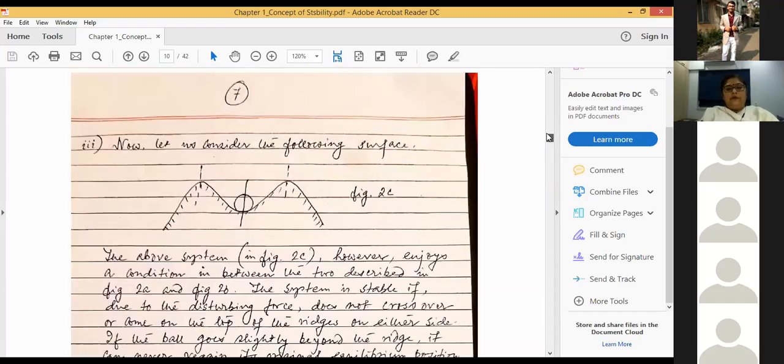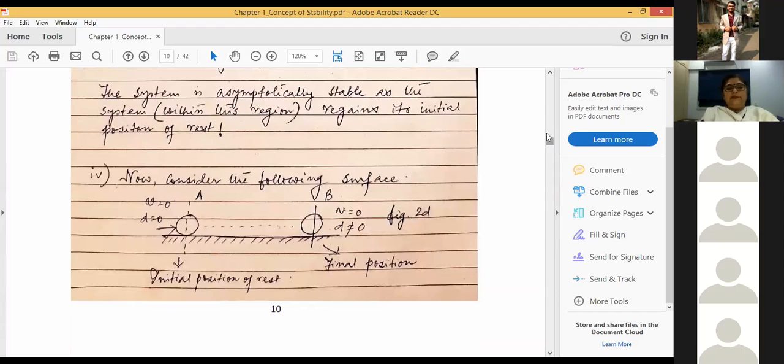And the fourth surface is like that. This, a flat surface, and obviously friction is there. So suppose this was the initial position of the ball, and this is the reference position, and at this point the velocity of the ball was zero and the displacement of the ball is zero. Now if we give a push to the ball, suppose in this particular direction, we can push the ball in this direction as well. So what will happen?